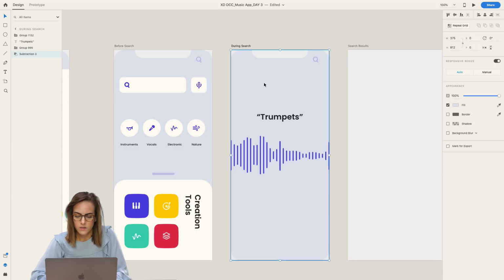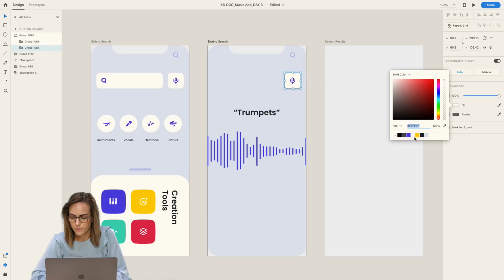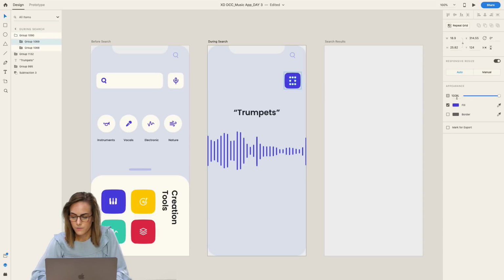on the voice though. So let's say we've already selected this and we are talking, we're saying trumpets right now. So I'm actually going to inverse this so that we know that it's pressed.